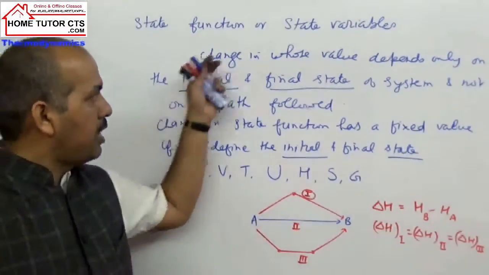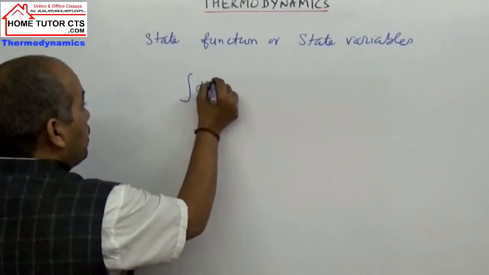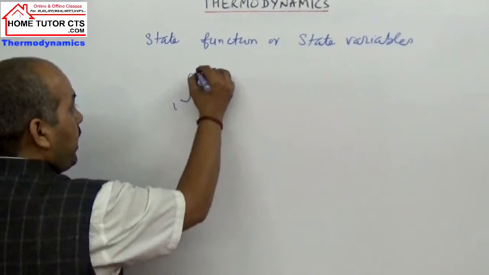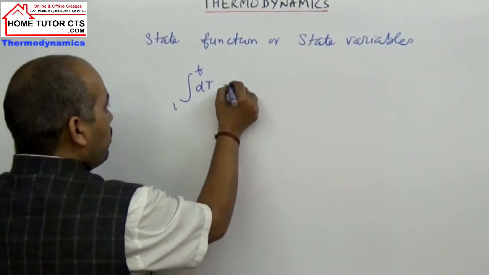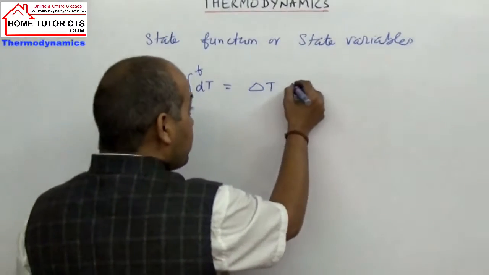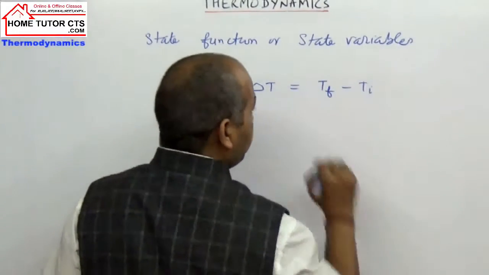If I define it slightly further, suppose dT is the changing temperature for this process. If I define the initial state i and take f as the final state, then on integrating this dT from initial to final state, the total change is delta T, which is T final minus T initial.